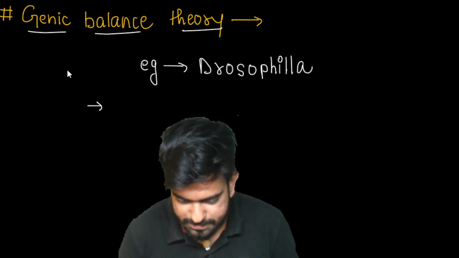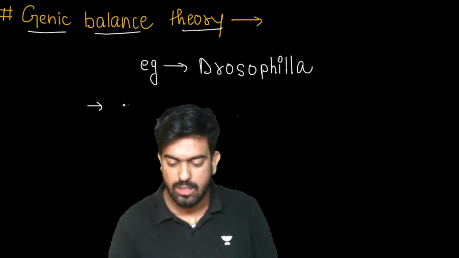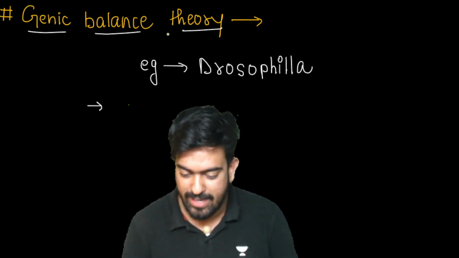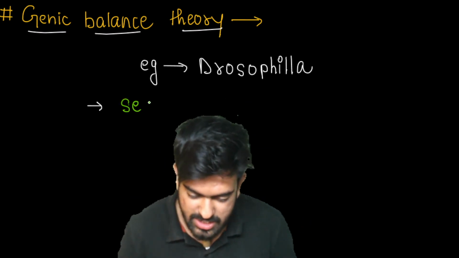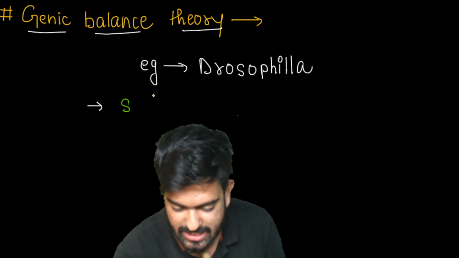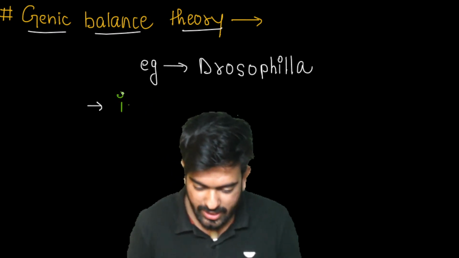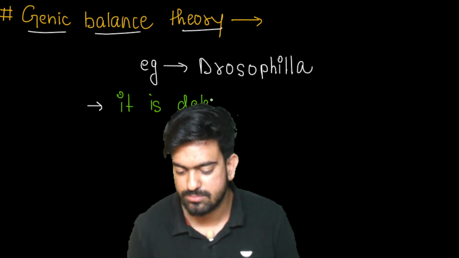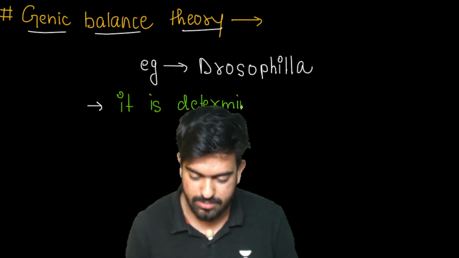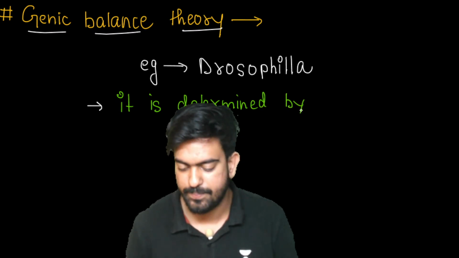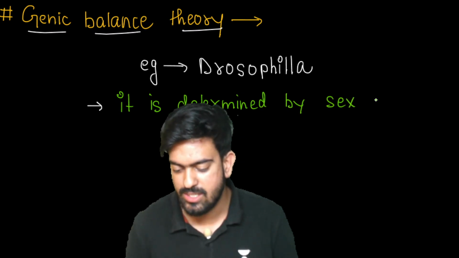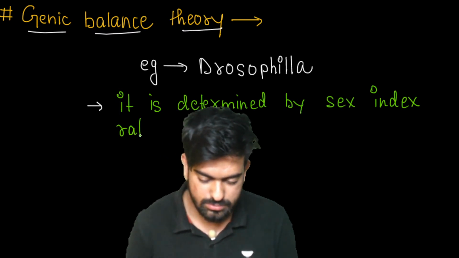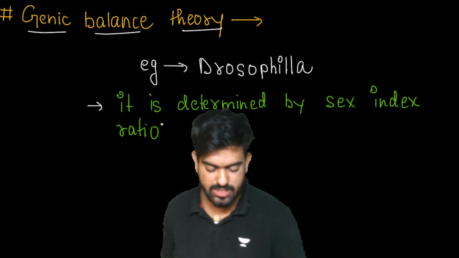See here. The sex of the Drosophila is determined by what? It is determined by the sex index ratio. Clear? Now, how to calculate the sex index ratio?